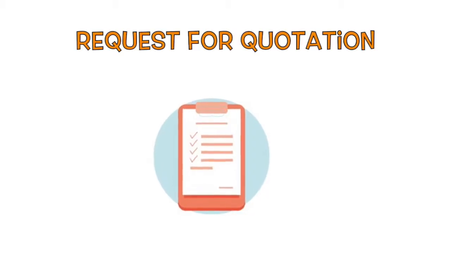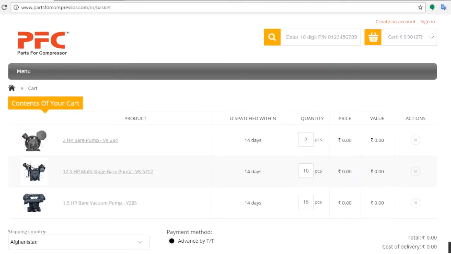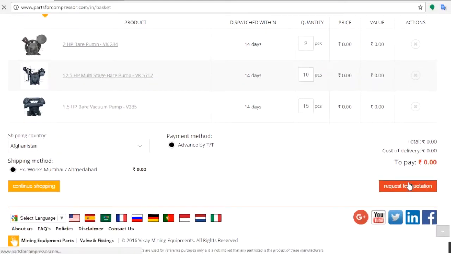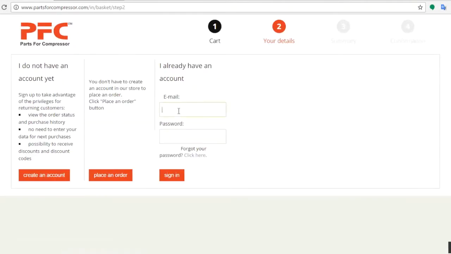Request for quotation. Click Request for Quotation. If you already have accounts with partsforcompressor.com, please enter email ID and your password for signing in. Click on Sign in.